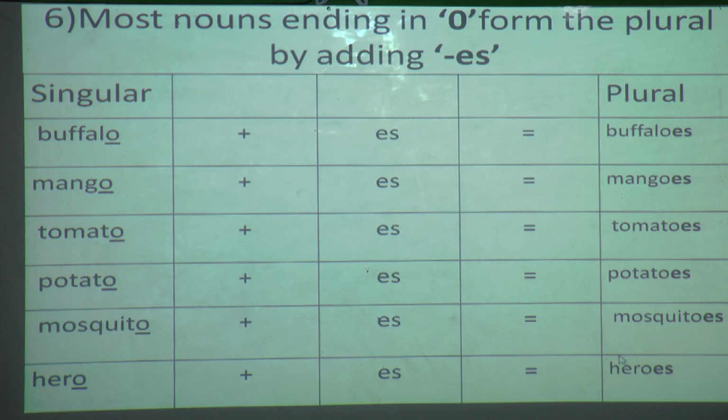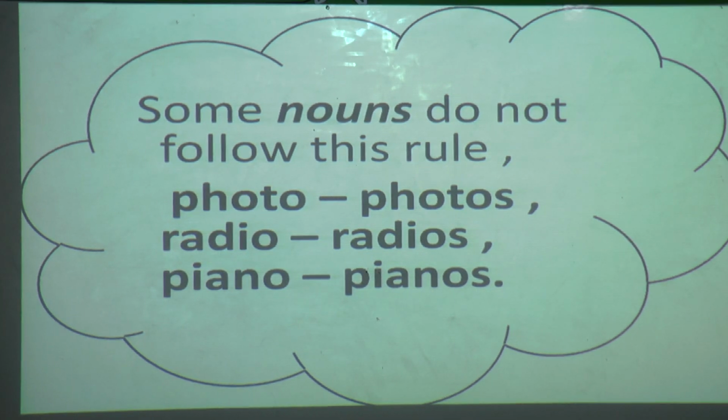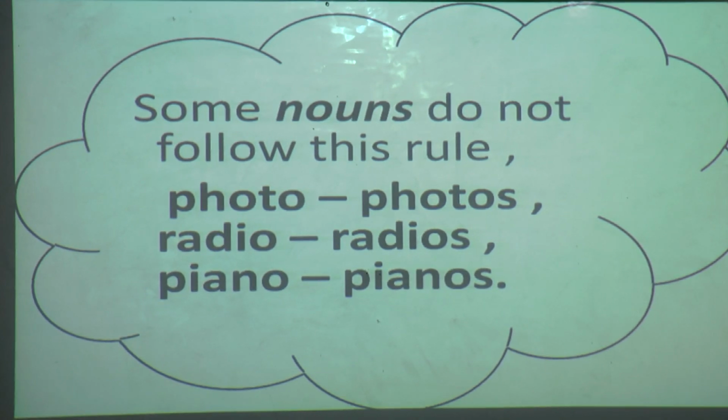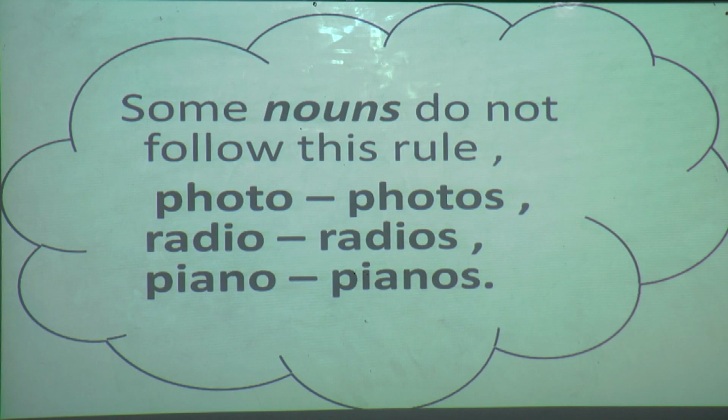Here I have taught you that when nouns end with O, you have to form the plural by adding ES. But there are some nouns which don't follow these rules. That is photo, photos. Radio, radios. Piano, pianos. So these words don't follow this rule of adding ES. So you have to keep in your mind these three words.